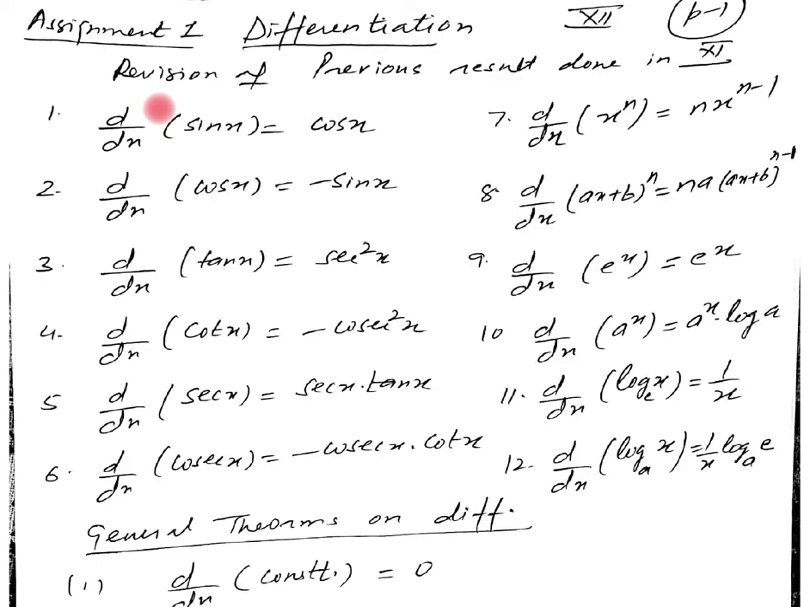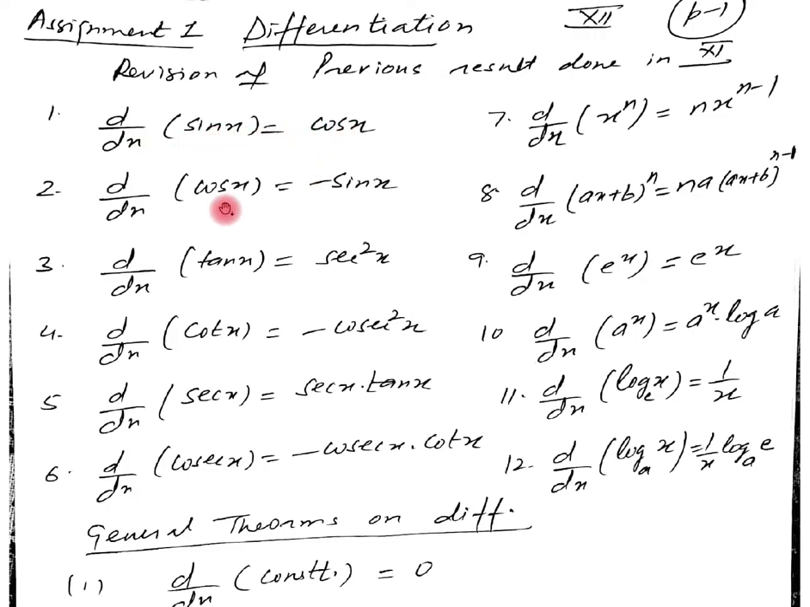We have also started this in the 11th class. Let me revise the previous results that we have done in the 11th class, that is, the derivatives of the different functions that we have to use in the further questions. Now here we know the derivative of sin x is cos x. This is the sign of derivative, d by dx. Derivative of sin x is cos x.